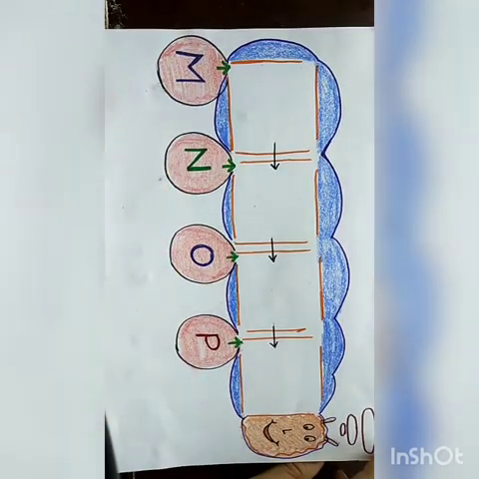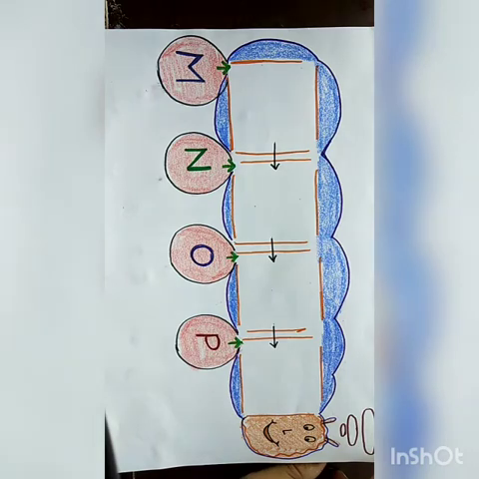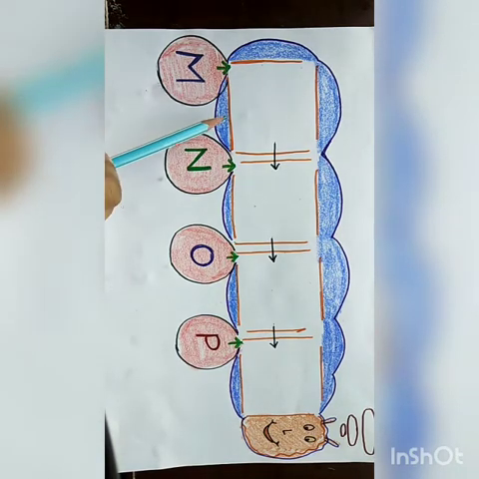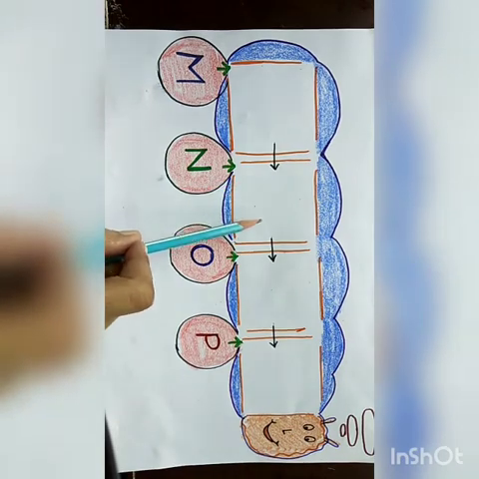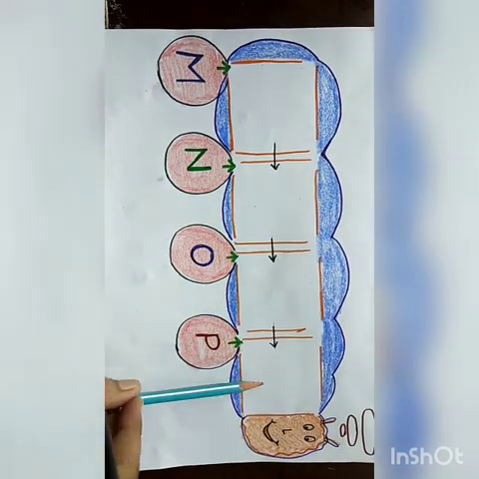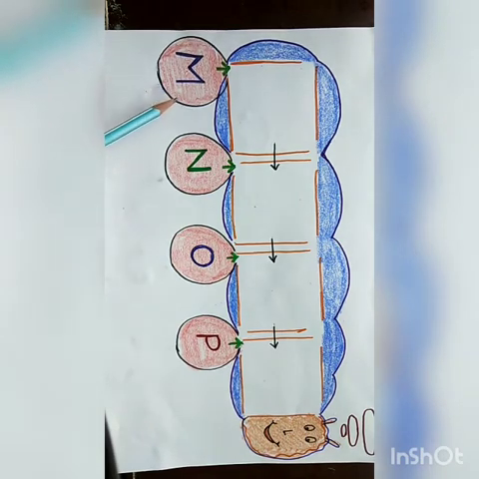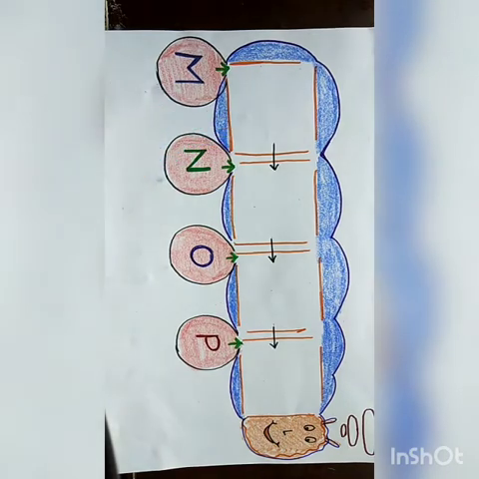So in the game what you have to do? You have to put the picture of the respective letters in the empty boxes. आपको ये जो empty boxes दिख रहे हैं ना, इनमें आपको क्या करना है? आपको इनकी जो pictures हैं, like M for monkey. So you have to put the picture of monkey in this box. Okay.